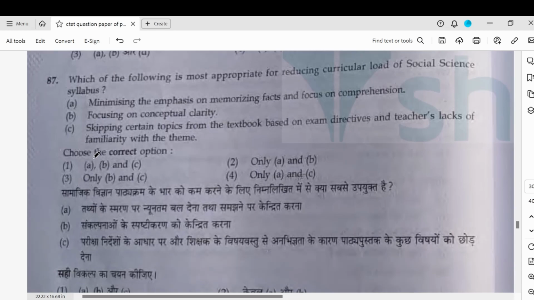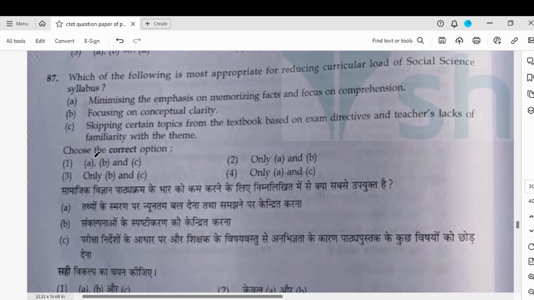A, B, C. 87. Which of the following is most appropriate for reducing curricular load of social science syllabus? Minimize the emphasis on memorizing. Yes, we should minimize. Focus on conceptual clarity. Yes. Skipping certain topics. No, we don't want to do this. So A and B. Only A and B.